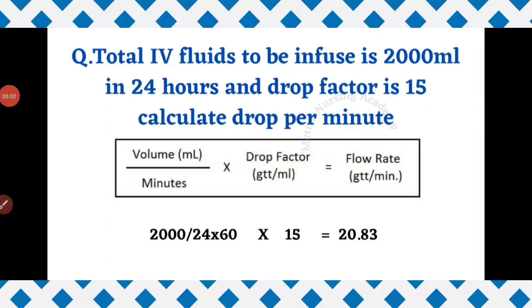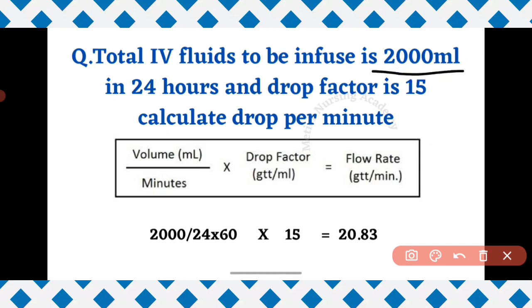The next question is, total IV fluid to be infused is 2000 ml in 24 hours. The drop factor is 15. Calculate drops per minute. So this is the question. Now we have to scrutinize the important keywords. What are all the keywords? Total IV fluid to be infused is 2000 ml in 24 hours, and drop factor is 15. So these are the three keywords.